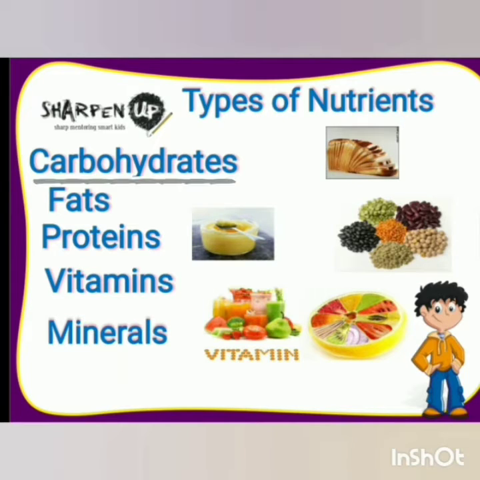Now, first one is the carbohydrate. Carbohydrates provide energy to the body. Therefore, they are called energy giving food. They are mainly of two kinds, starch and sugar. Example, rice, wheat, maize, potato, sugarcane. Excess of carbohydrate in the body is converted into fats.